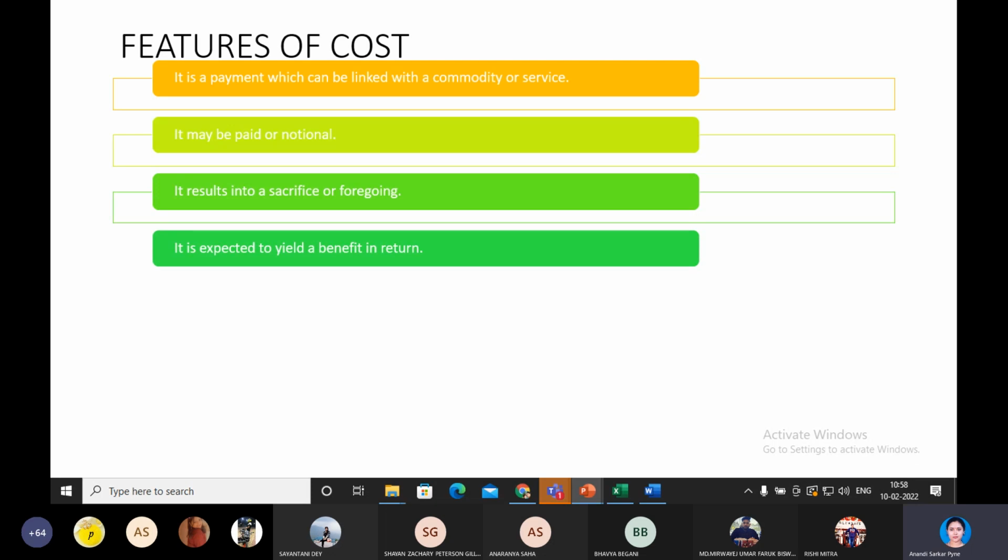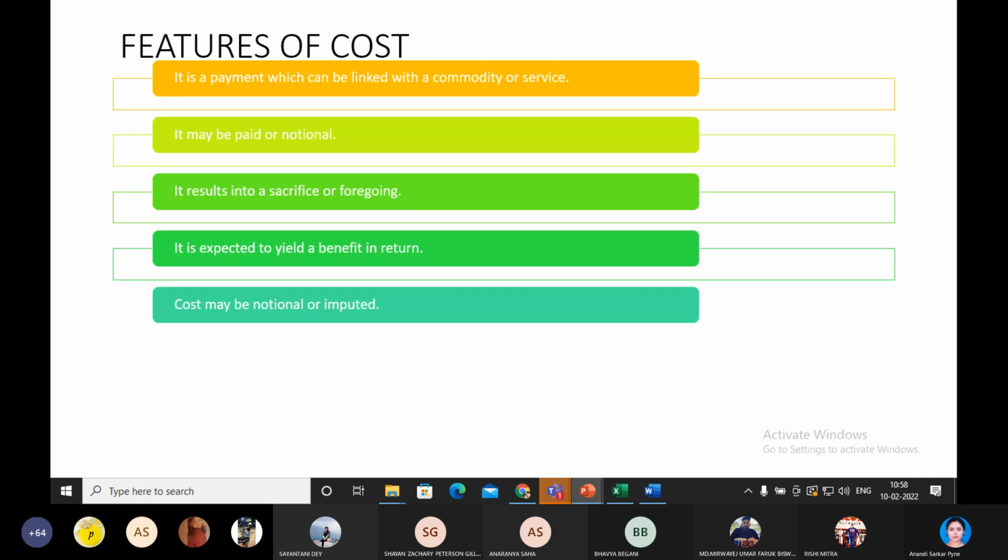Cost is also an expectation to yield a benefit in return. We incur a cost to yield a benefit, to get a certain amount of facility in return. Now cost may be notional or imputed, right? Cost may be actual or notional.